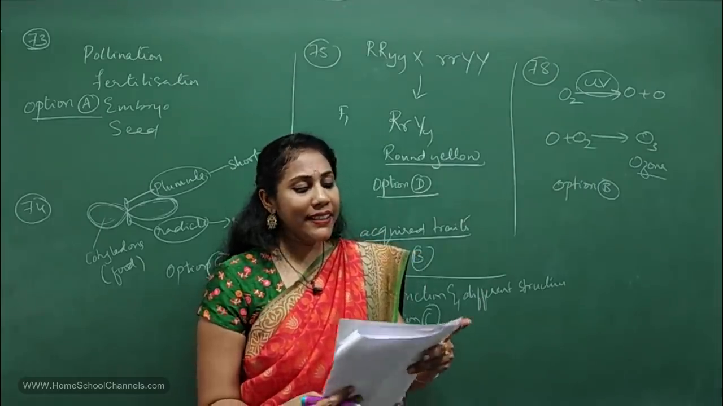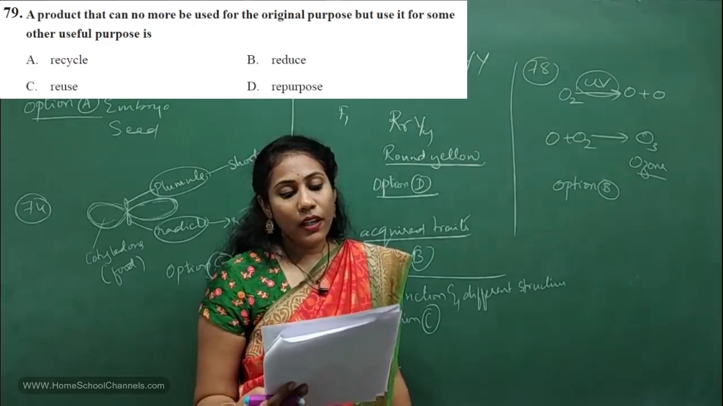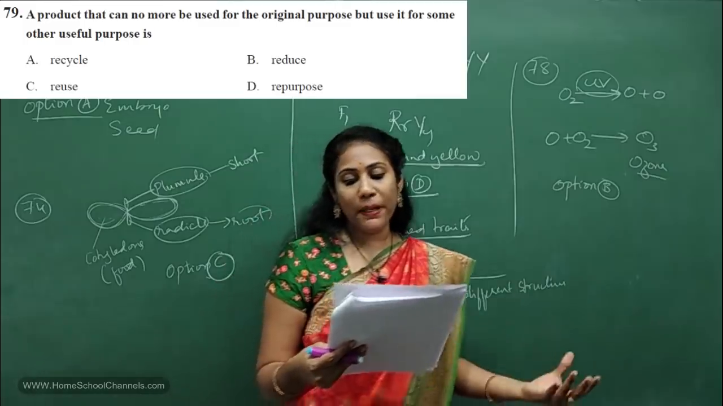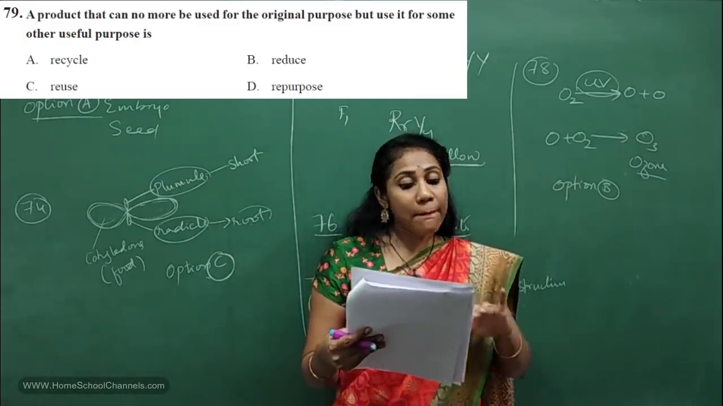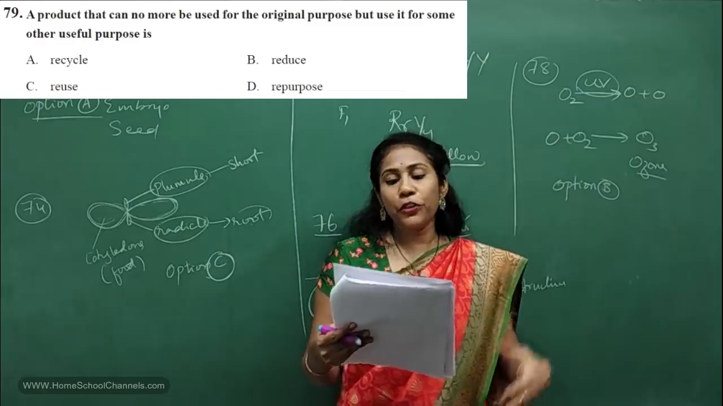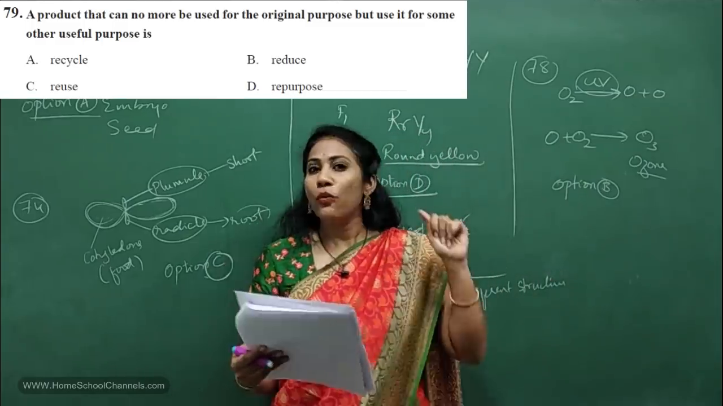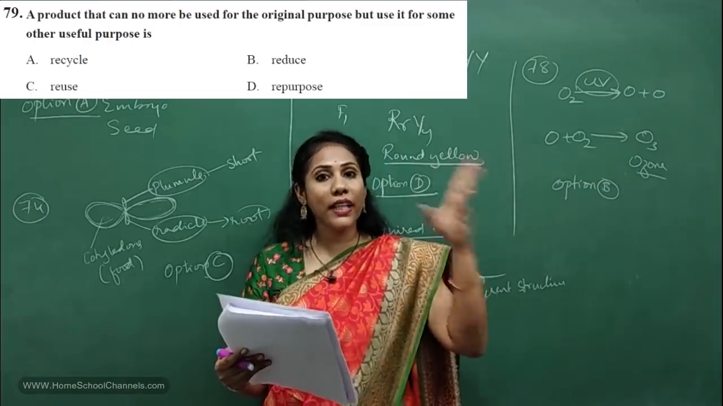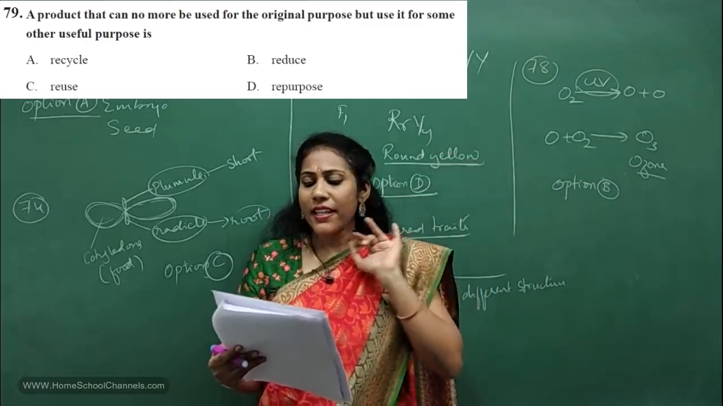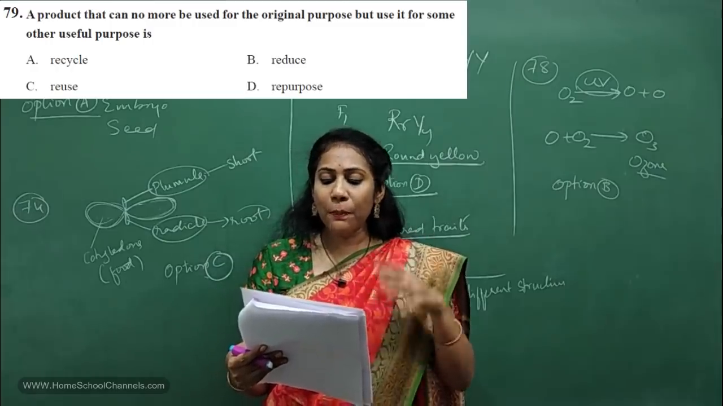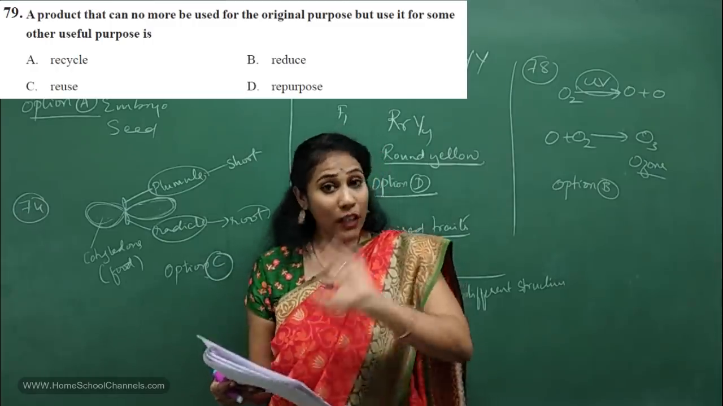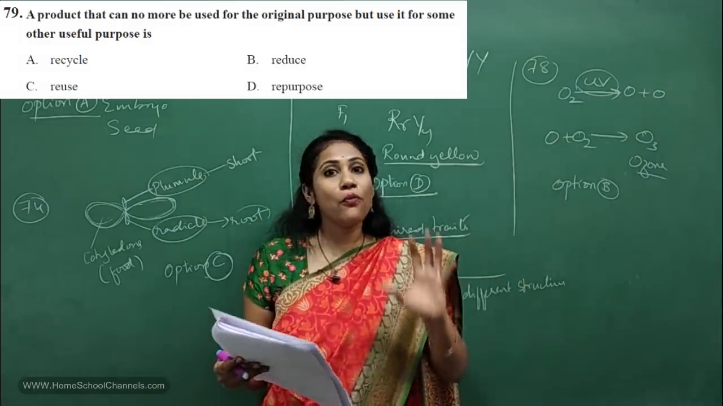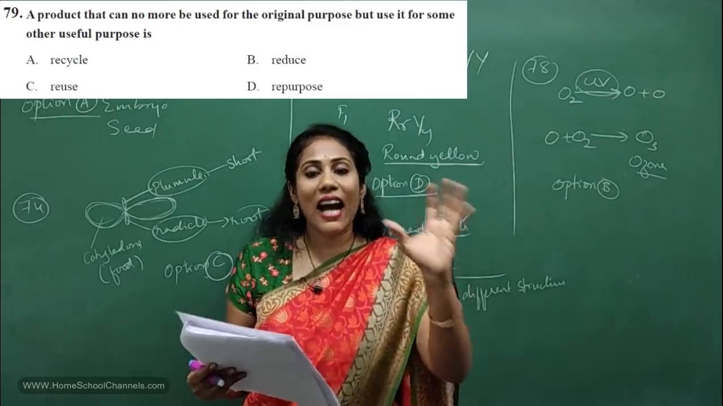Coming to 79th question. A product that can no more be used for the original purpose but use it for some other useful purpose is called, we studied the 5 R's, right? What are the 5 R's? Reduce, refuse, reuse, repurpose and recycle, isn't it? Say, understand the question properly. A product once used, you cannot use it again, but you can use it for other purpose. Say what is that R we call?